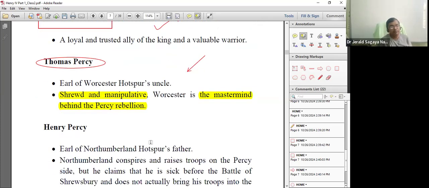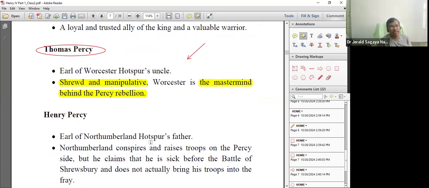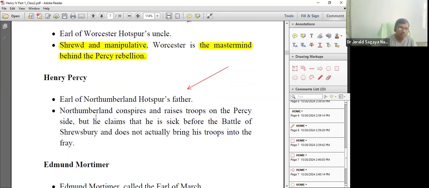And then you have Henry Percy. Henry Percy is the Earl of Northumberland, and he is Hotspur's father, again among the rebellious gang. Okay. And now this Northumberland, what is he trying to do? Northumberland conspires and raises troops on the Percy side, and he claims that he is sick before the Battle of Shrewsbury and does not actually bring his troops into the fray. This is why we find fault with Henry Percy.